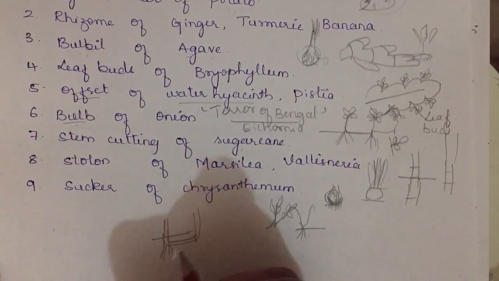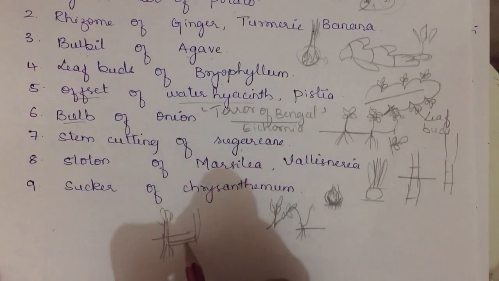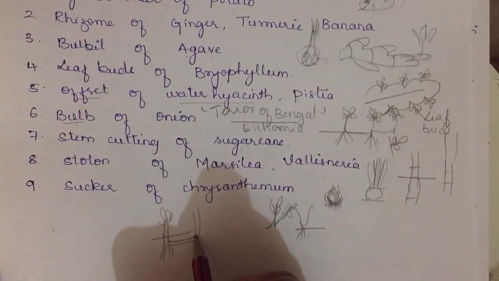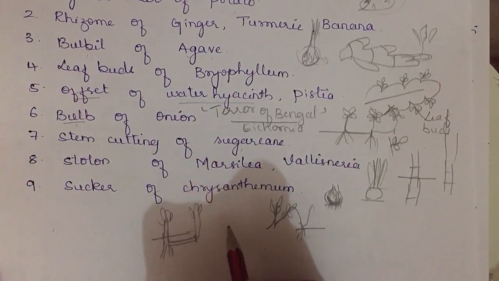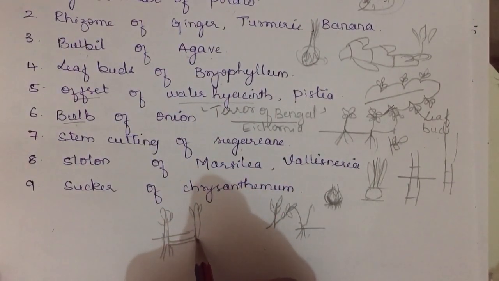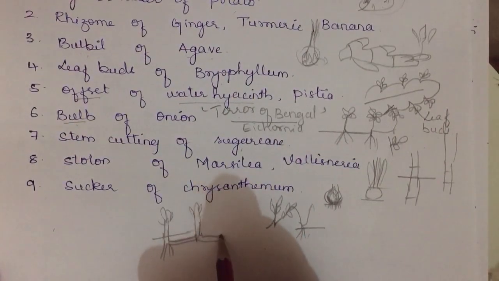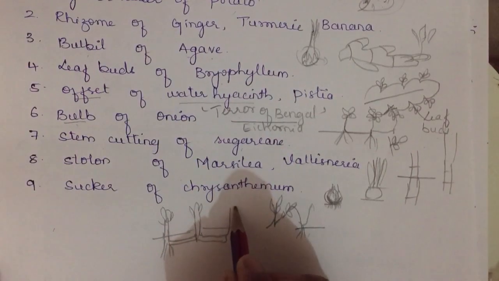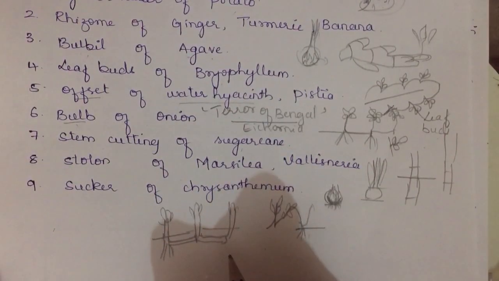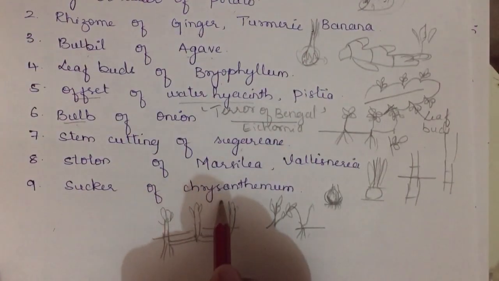Here roots are present. This is the actual main plant. Then it grows horizontally, and as soon as it gets nodes, from that it grows obliquely into a new plant. Again this will continue, it will grow horizontally under the ground, and as soon as a node arises it grows obliquely, and a new plant starts to grow. This one you can find in sucker of chrysanthemum.